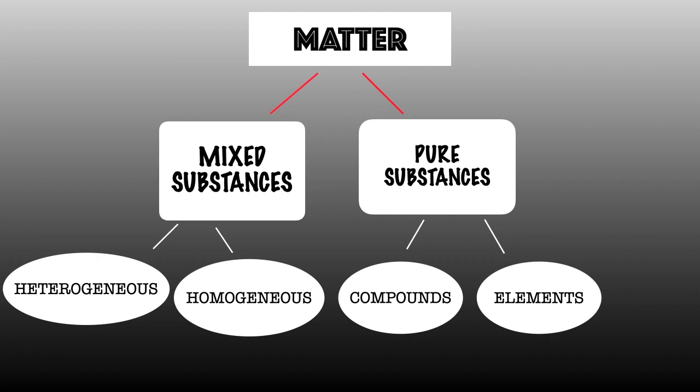A substance that has a fixed composition and fixed chemical property is known as a pure substance. For example, we all know that water molecule is represented as H2O. Whether you take a sample from America, Asia or Africa, the water molecule will always be H2O. Mixed substance is a substance that is a combination of pure substances. Now, pure substances are further classified into elements and compounds, and mixed substances are also known as heterogeneous or homogeneous substances. So, let's move on to these sub-classifications.